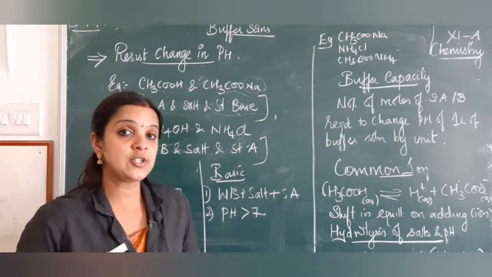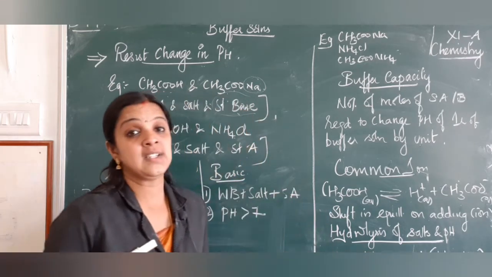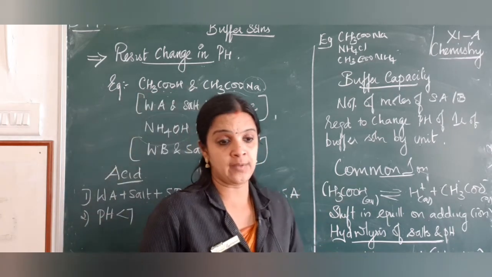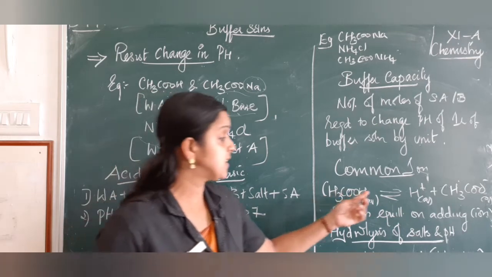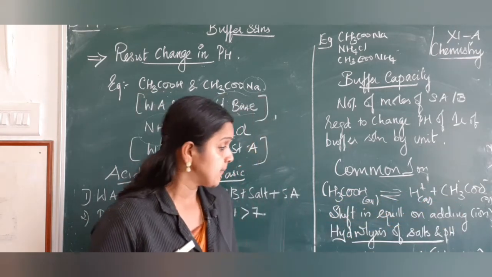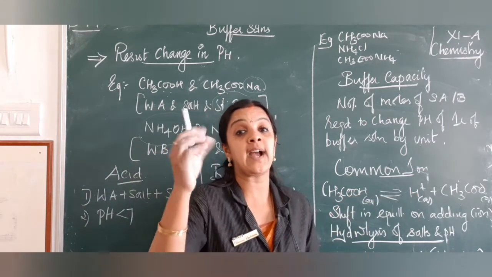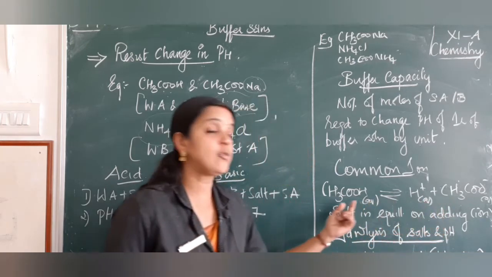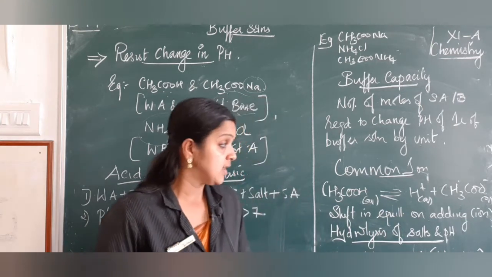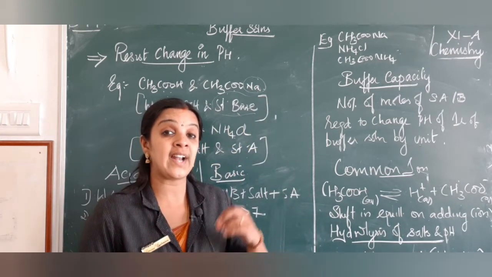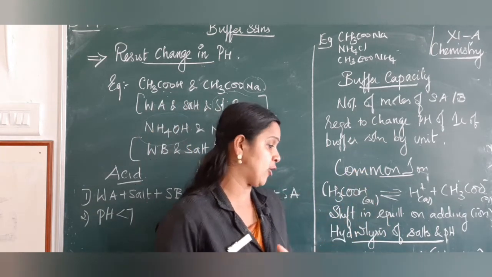Before getting into the buffer solution, we also have an important thing that rules any solution, which is the common ion. We know when a reaction is happening, say acetic acid gives H plus and CH3COO minus, there is a shift in the equilibrium when you add an ion, that is H plus. If more is added, what will happen? The reaction will move towards acetic acid because of the common ion already present in the solution. So any addition of a common ion, an ionic species that already exists in the solution, we call that shift the common ion effect.